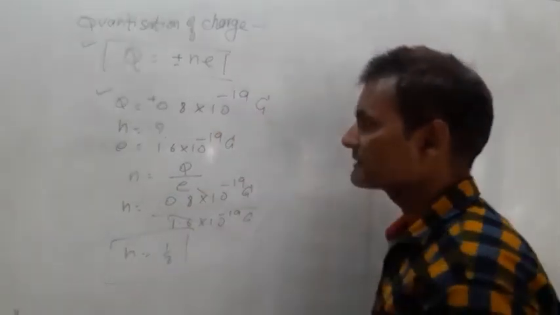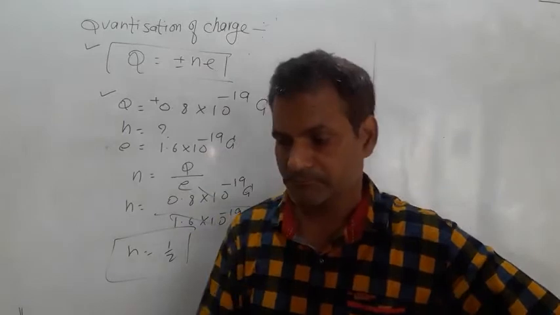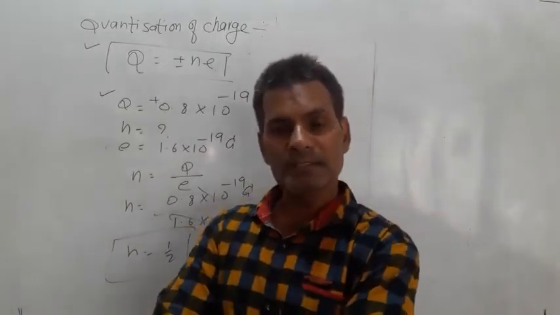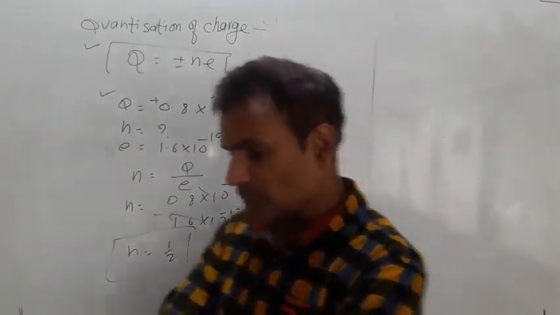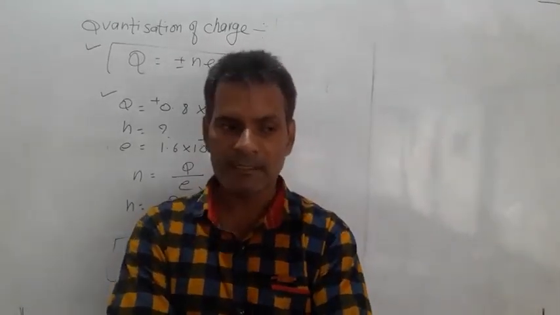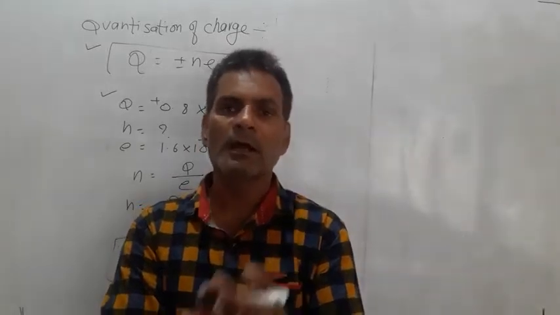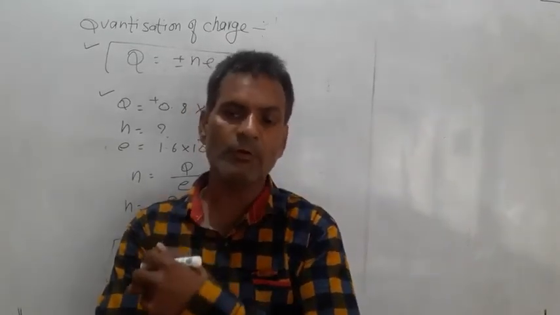As we had discussed in the previous lecture, the SI unit of charge is 1 coulomb. So, if a body has 1 coulomb of charge, of positive charge or negative charge, then here we will find out how many electrons are to be removed or added on that body.